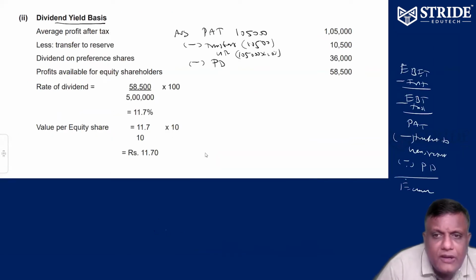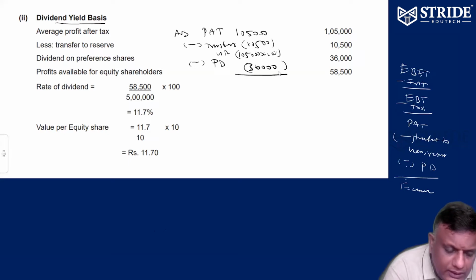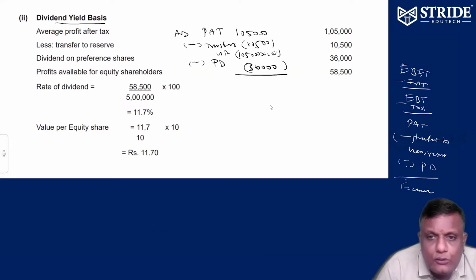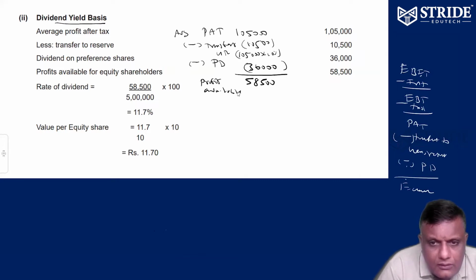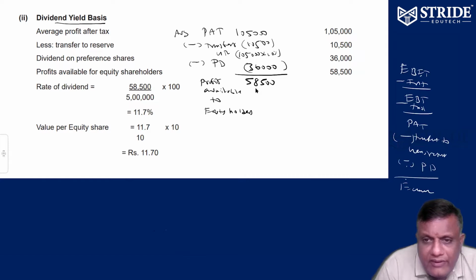From PAT, preference dividend 36,000. So the balance amount available: 1,05,000 minus 10,500 minus 36,000 is equal to 58,500. So this is the profit available to equity holders, 58,500.